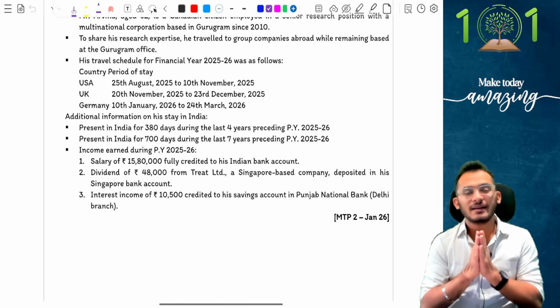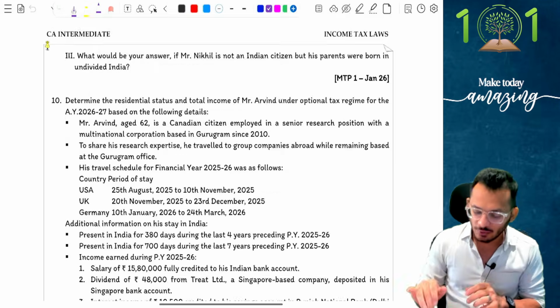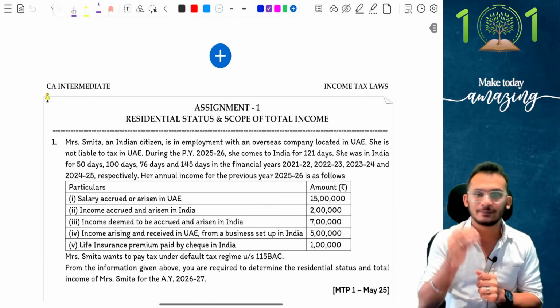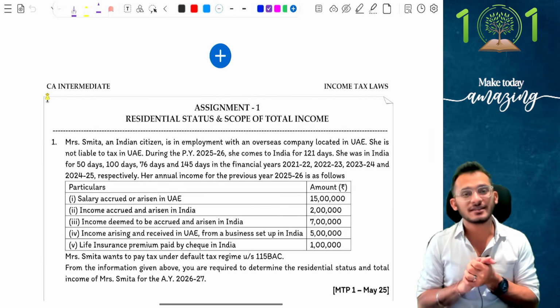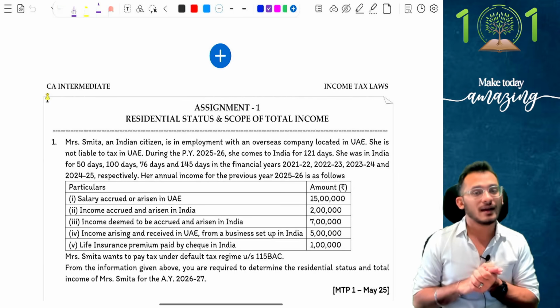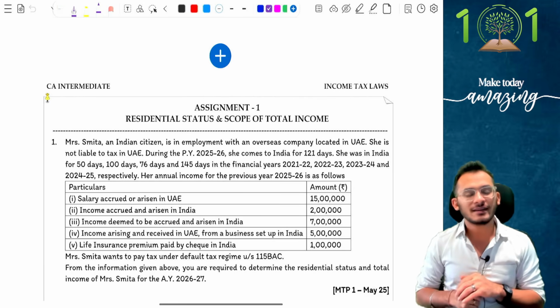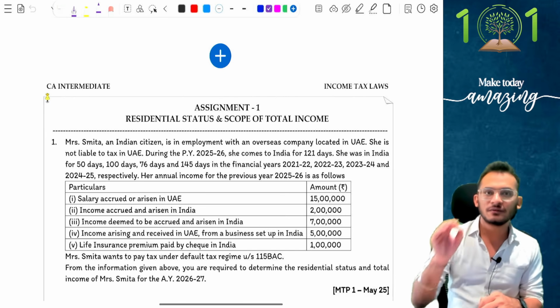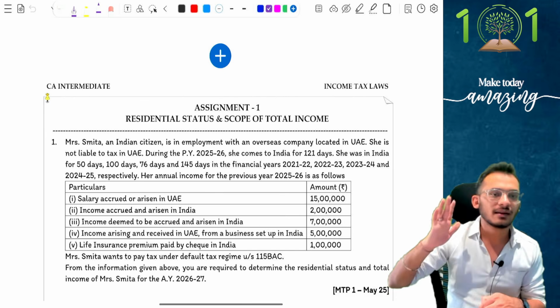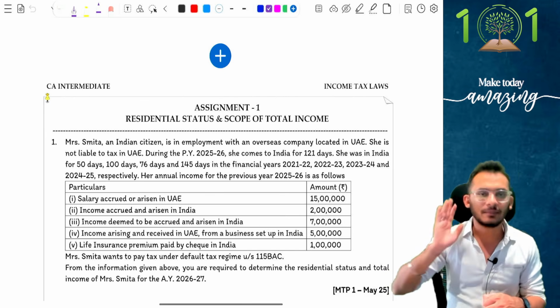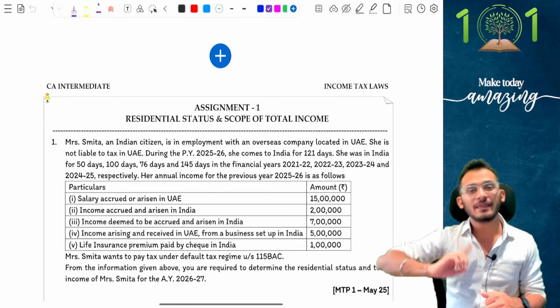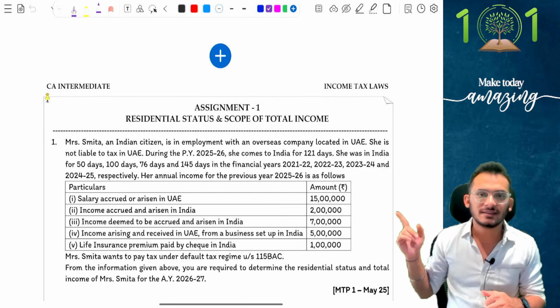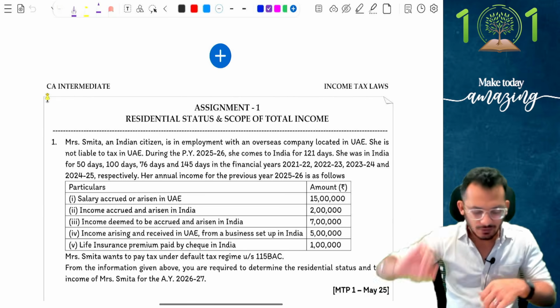The first RTP series which we're going to start is what we are going to call residential status. Assignment series number 1, residential status. I'm going to read all the questions along with you. You're going to tell me what your understanding is and we're going to mark accordingly. If you have already taken a print of this, have a pencil with you and start marking it along with me. If you don't have a pencil, that's completely fine. You might have already done the analysis from your side. Just cross compare and see if you have matched it with me. Good. Let's see.